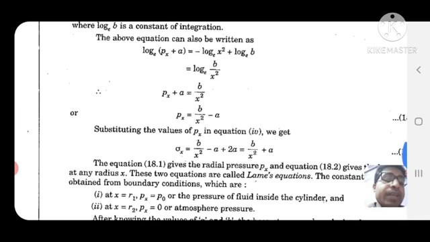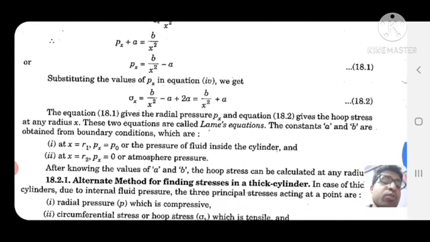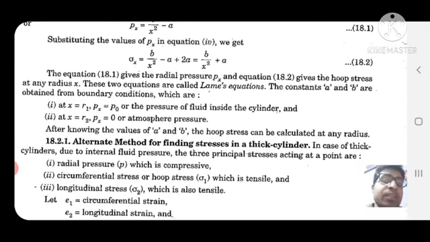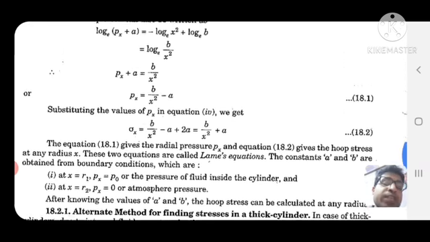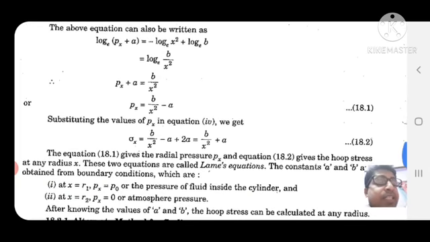Substituting the value of Px in equation 4, we get sigma x equal to b/x² minus a plus 2a, so b/x² plus a. This equation gives the radial pressure and this equation gives the hoop stress at radius x. These two equations are called Lame's equations, very important. Px is equal to b/x² minus a, and sigma x is equal to b/x² plus a.